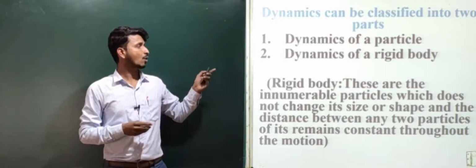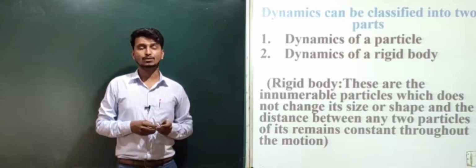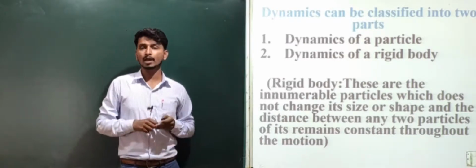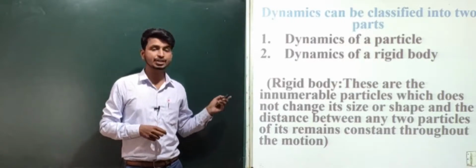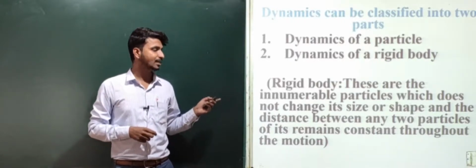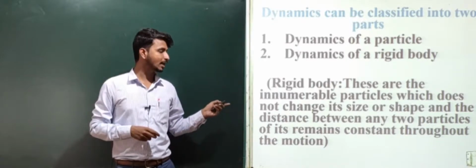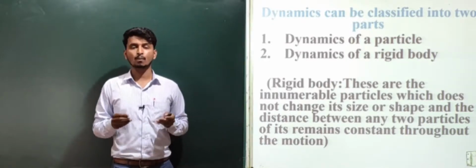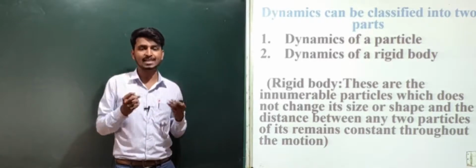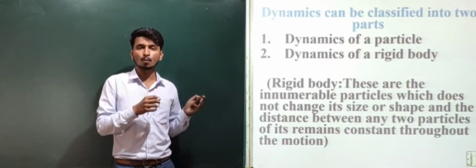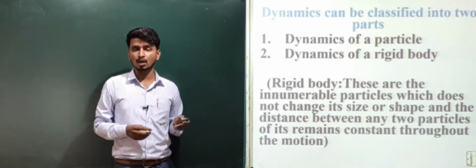Next is the dynamics of a rigid body. Here what do you mean by a rigid body? A rigid body consists of innumerable particles which do not change in shape or size, and the distance between any two particles remains constant throughout the motion.